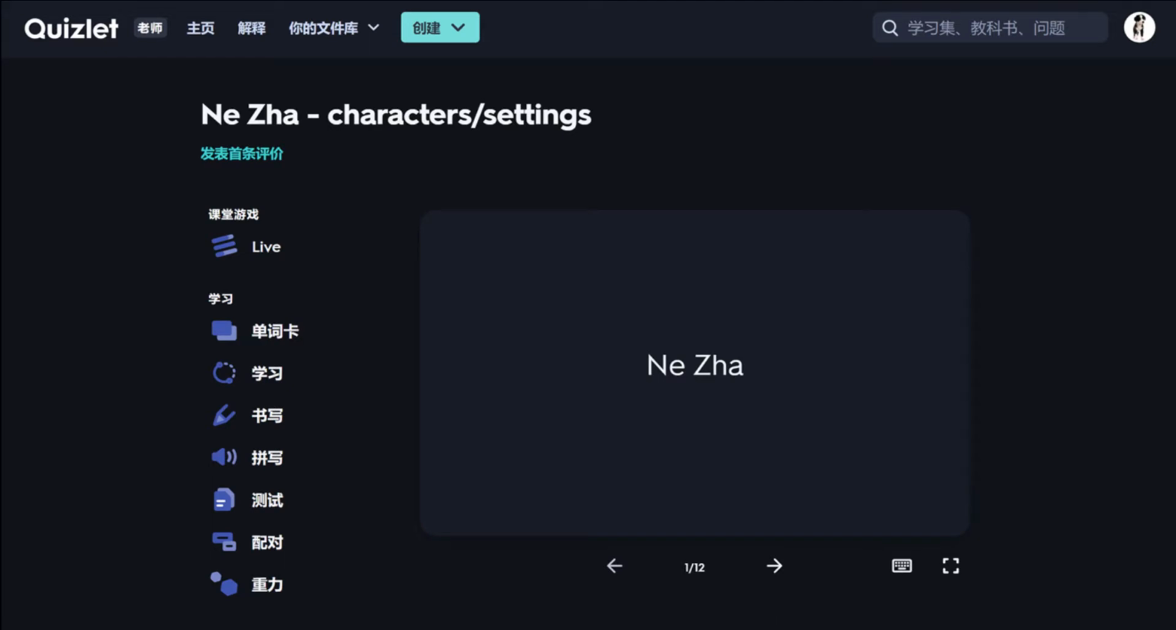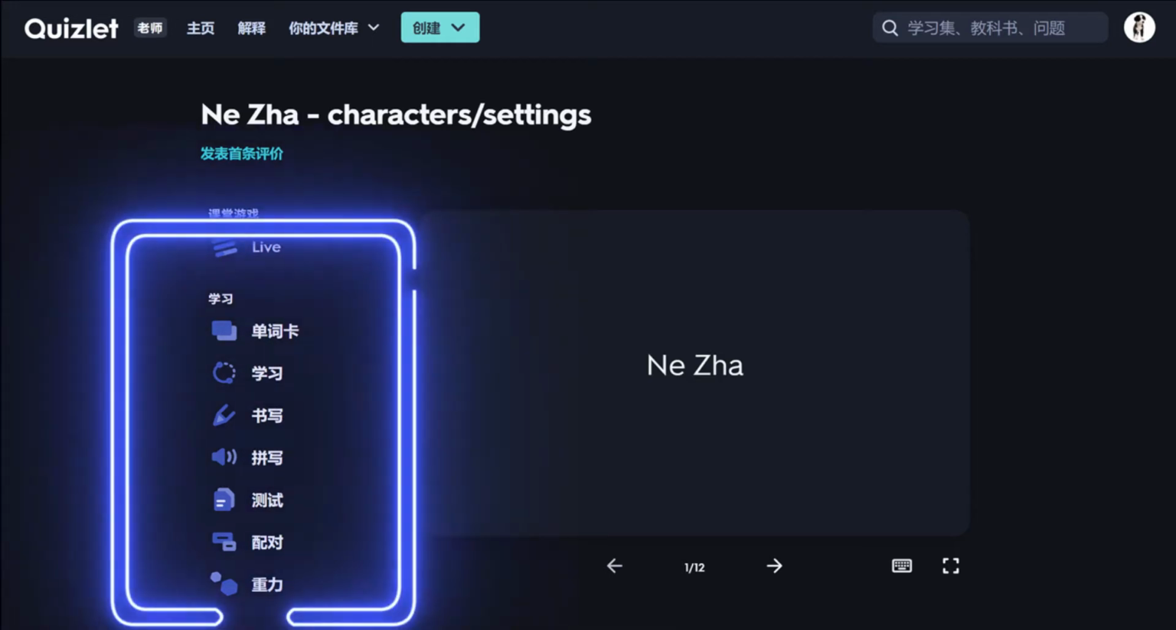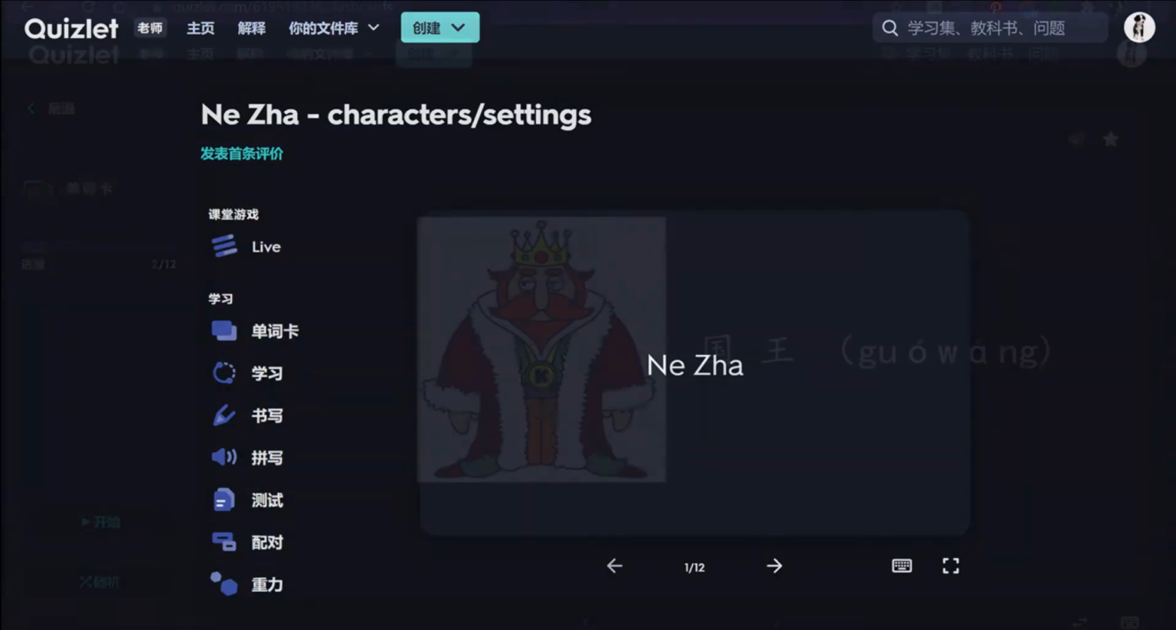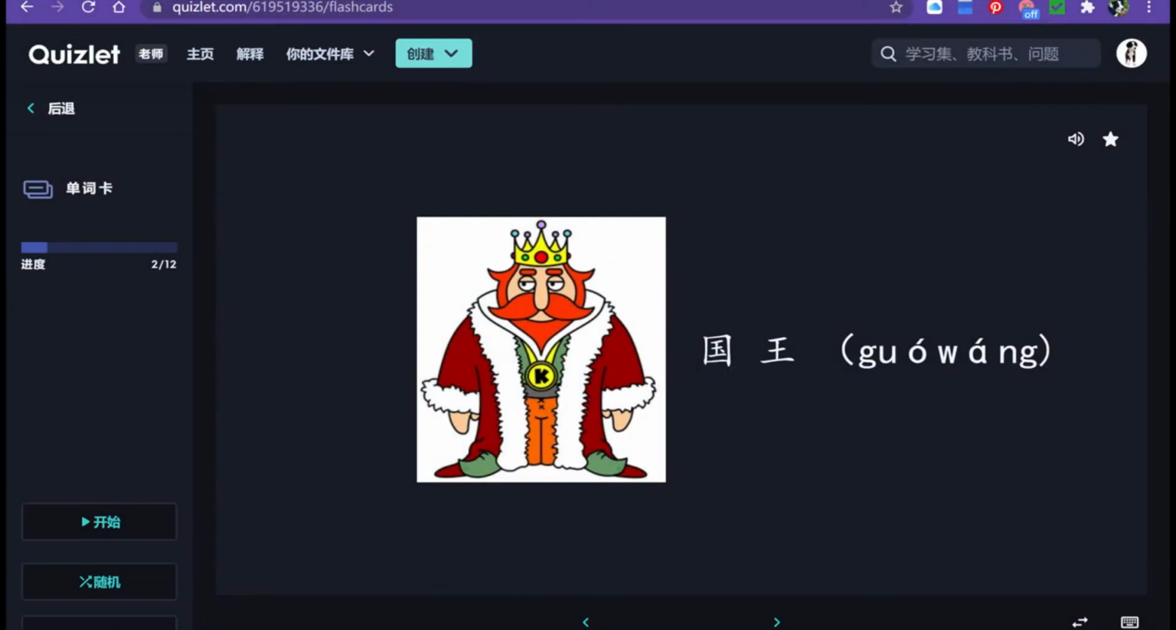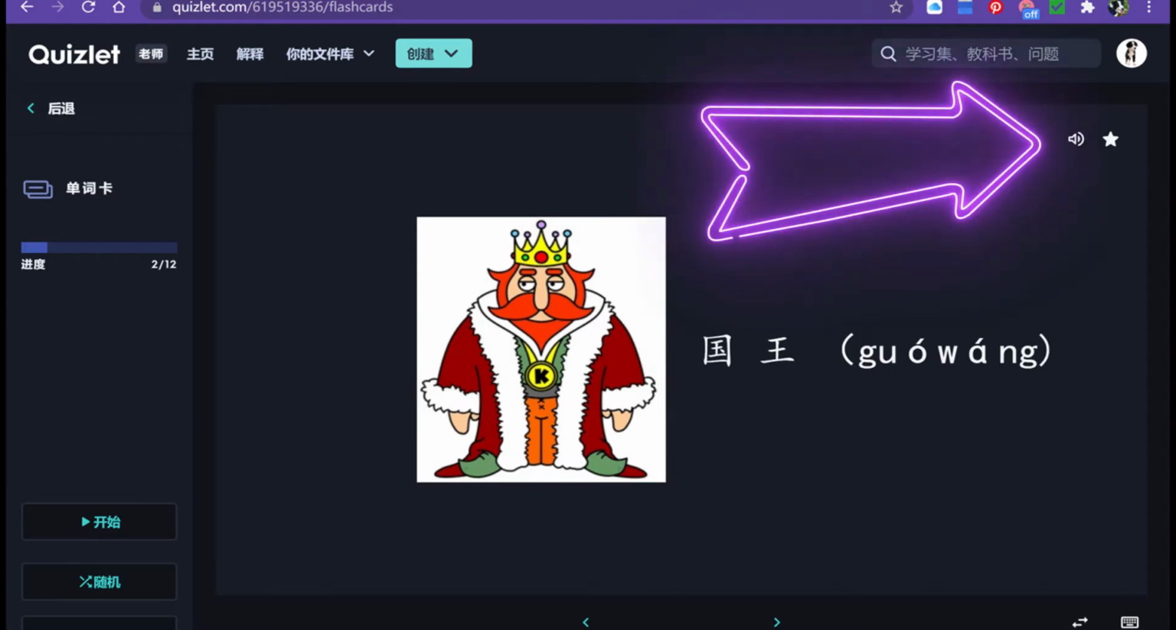Now, when you do that, you will have your vocabulary cards. You will have your learning, writing, spelling, and the tests. Then you have matching and gravity here for the games later on. Now, when you do the vocabulary list, don't forget to turn on the speaker. So what it looks like is this. When you get the first word, I have no idea how it sounds, so you need to click the volume button.